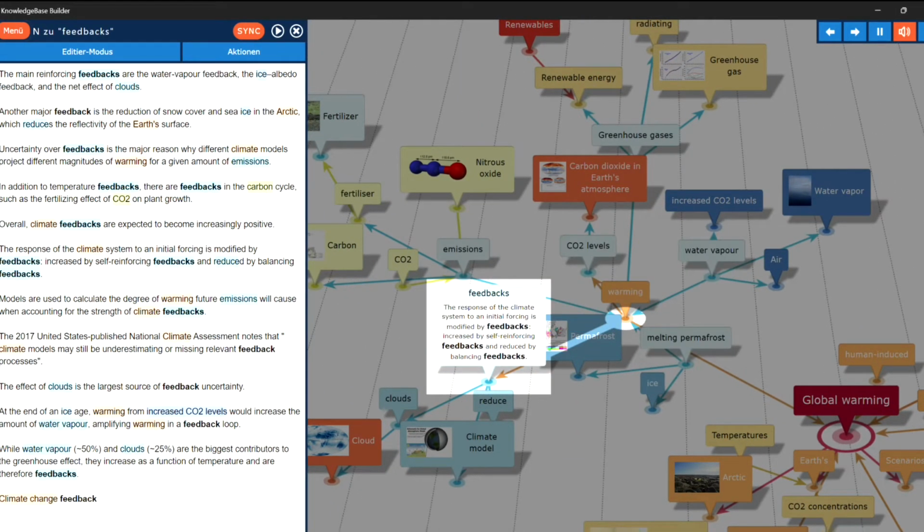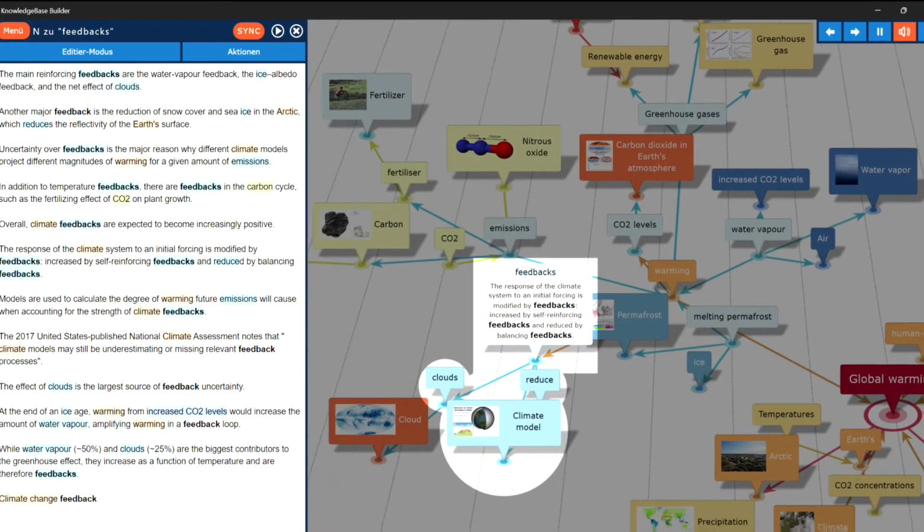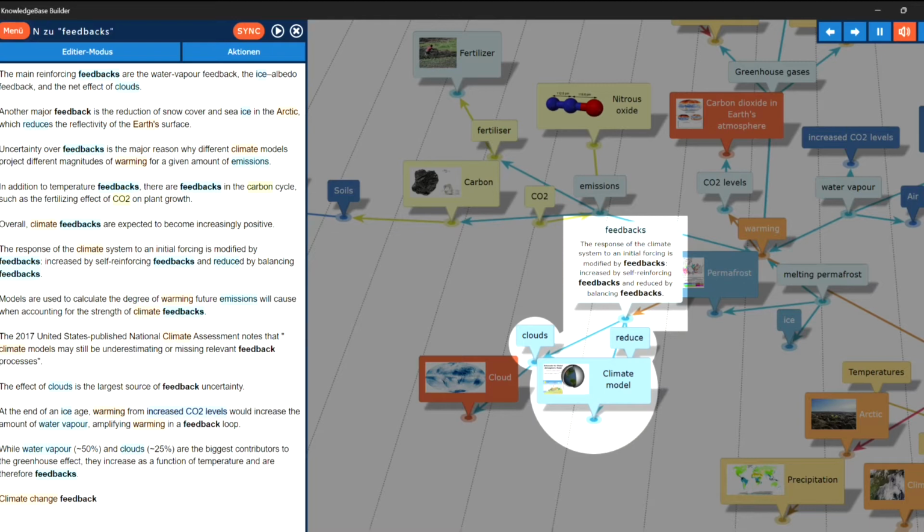Feedbacks. The response of the climate system to an initial forcing is modified by feedbacks, increased by self-reinforcing feedbacks and reduced by balancing feedbacks. The topic, feedbacks in overview.